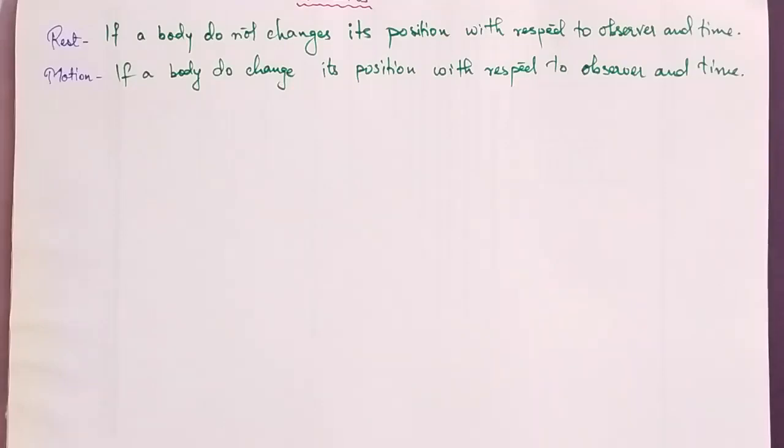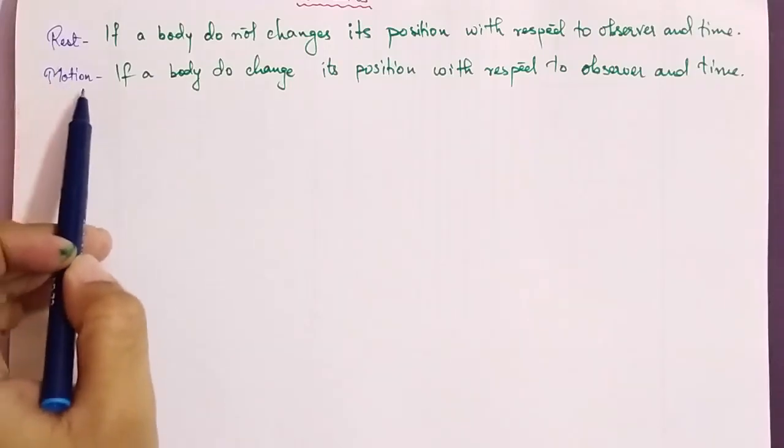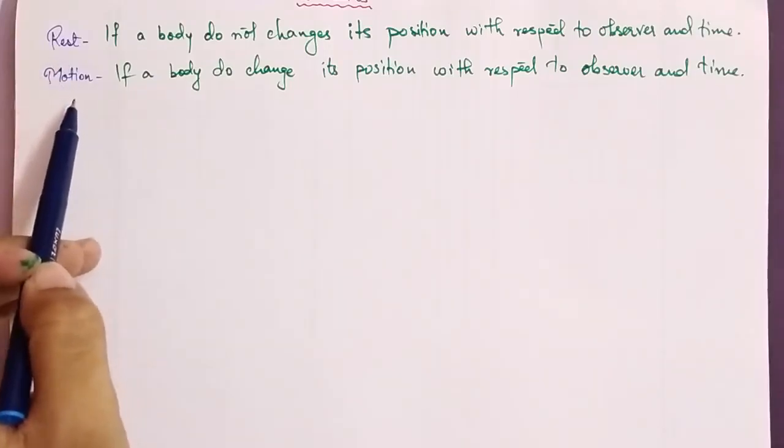So let's come to our topic. There are two important terms related to all the physics that we will study in class 11. The first is rest and the second is motion. Let's see what rest is. If a body does not change its position with respect to the observer and time, it is said to be at rest. Now let's see what motion is. If a body changes its position with respect to the observer and time, it is said to be in motion.